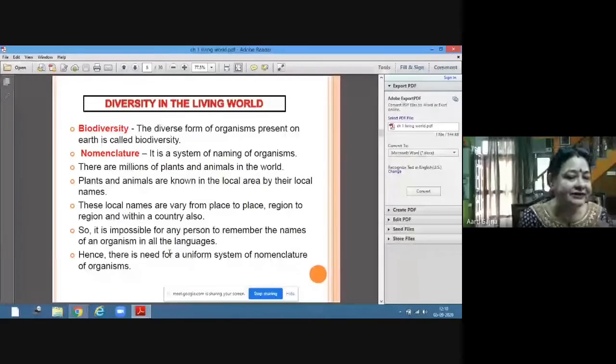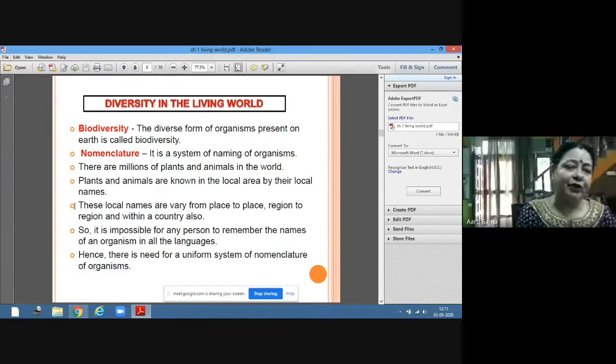Now there are certain terms which you have to understand in this chapter. First is biodiversity. Bio is living and diversity means the vast variety. So the diverse forms of organisms which are present on earth is called biodiversity. Biodiversity can be of any area also, like in your school.